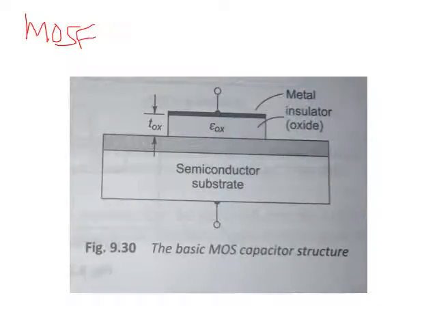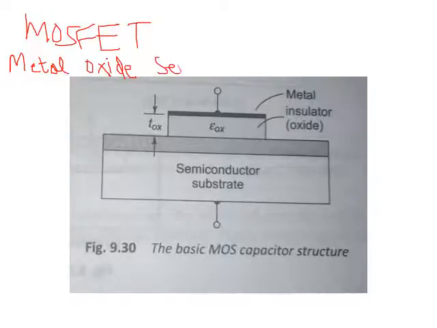MOSFETs, right? So we have completed the JFETs, and now we are coming to MOSFET. What do you mean by MOSFET? M is metal. Can anyone say? You people have studied, I guess. Metal oxide. Yes, exactly. Very good. It is metal oxide semiconductor field effect transistor.